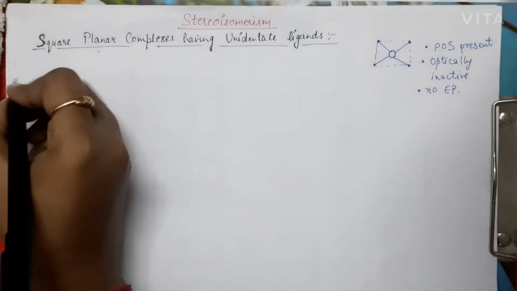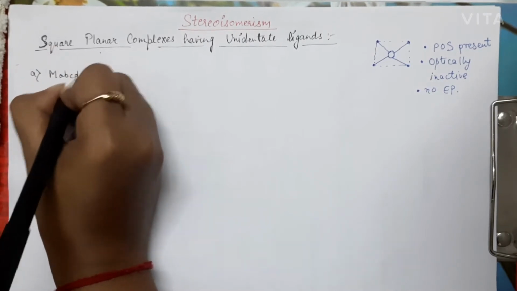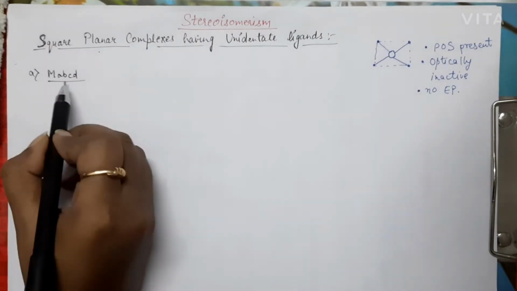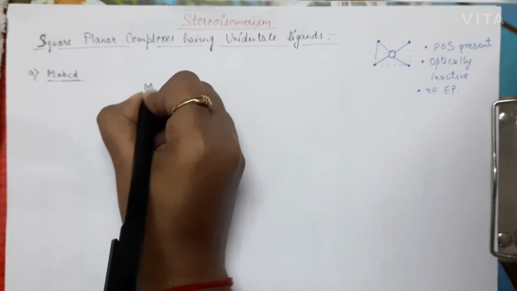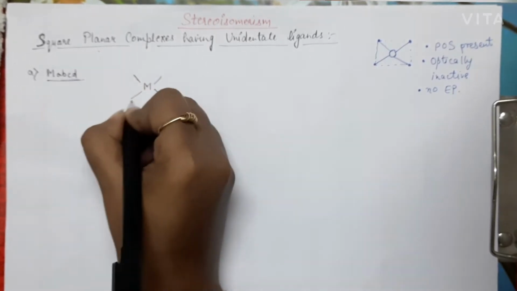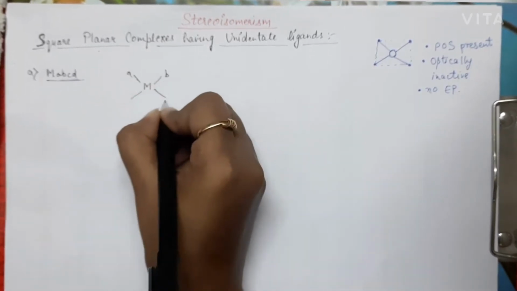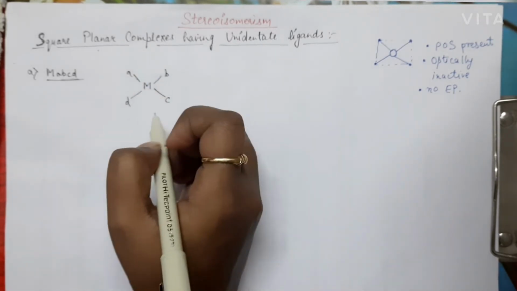So now first we are going to talk about the MABCD type of complex. That is, all the 4 ligands are different. So what happens in this case, we have a metal and 4 ligands are attached like this: A, B, C and D. So now we have to see what could be the possible isomers of this particular complex.